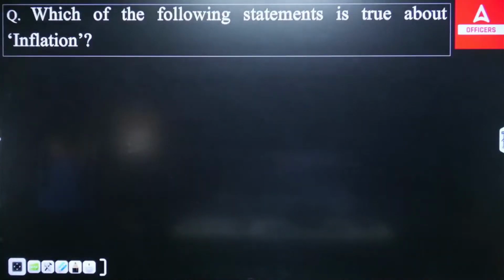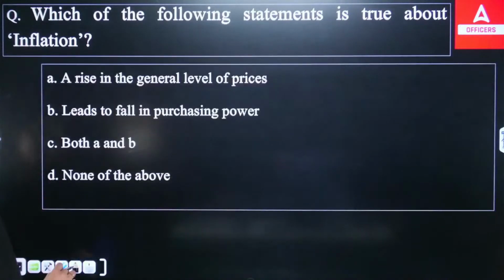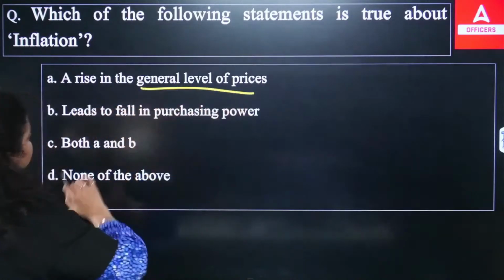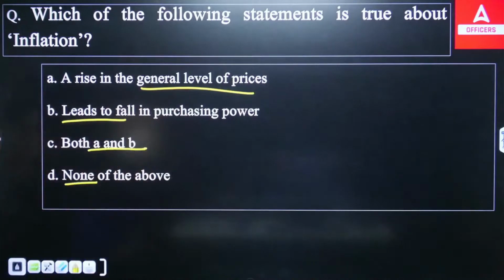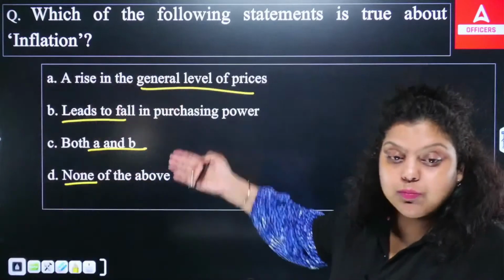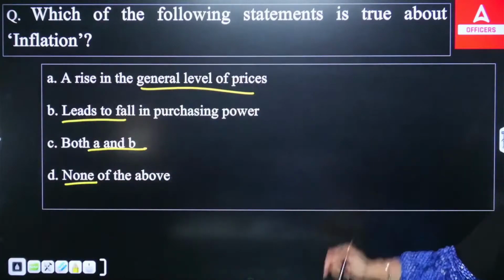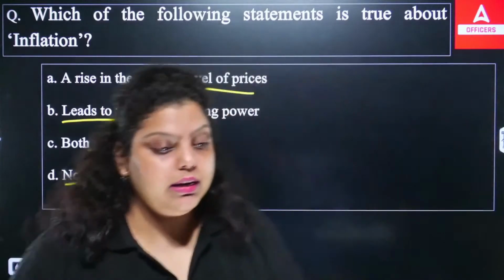We have these 4 options in front of you. First, a rise in the general level of prices; second, it leads to a fall in the purchasing power; third, both A and B; fourth, none of the above. What do you think, which of the following is correct?